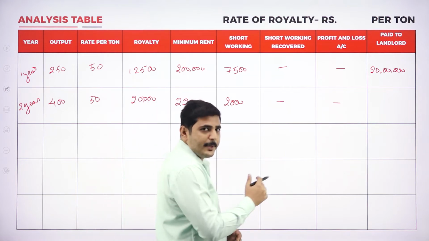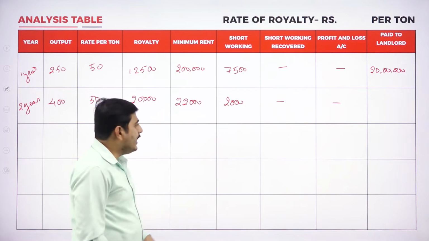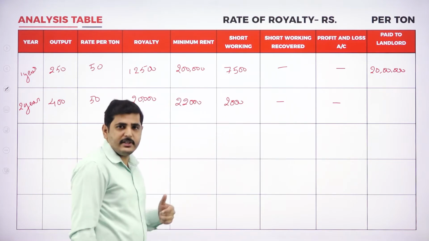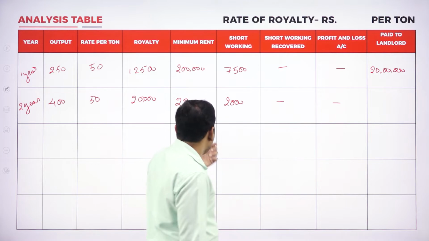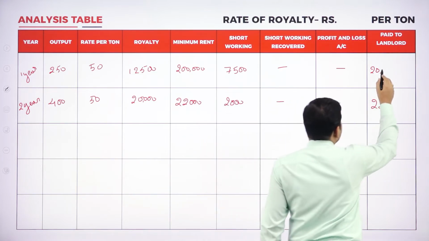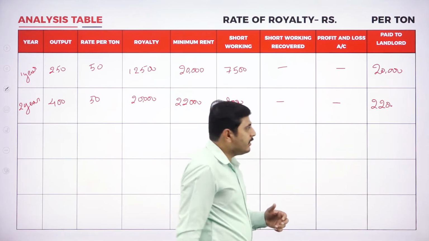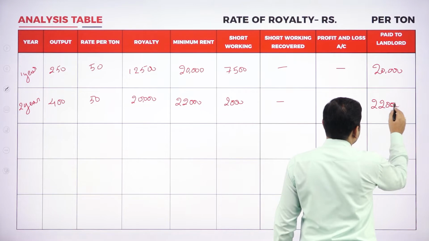Now, how much do we have to pay the landlord here? We have to pay the landlord whichever is higher, either the royalty or the minimum rent, which is 22,000. That means we are paying minimum rent. So, in the first year it is 20,000, and now we are paying the landlord in the second year 22,000.